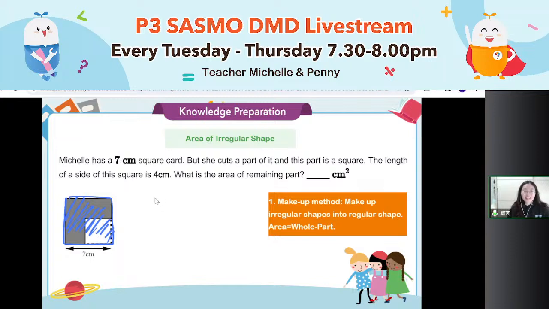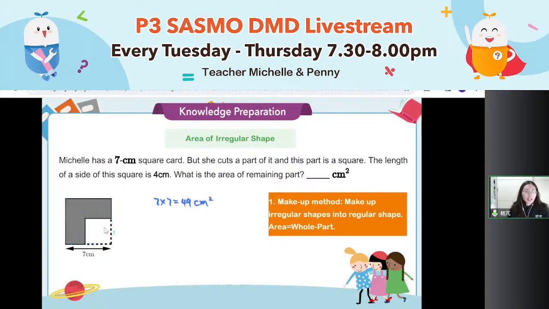How do I find the area of the square? Side times side. Side times side, 7 times 7 equals 49. Excellent, good job. So the whole perfect square card should be 49 square centimeters.